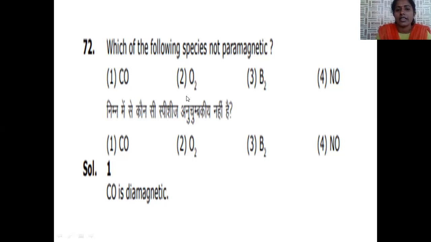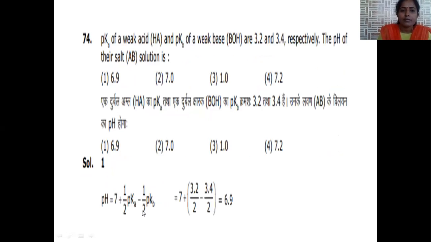Oxygen is paramagnetic, it is a 16 electron system. Two odd electrons are present in its outer shell antibonding molecular orbitals, hence it is paramagnetic. B2 is also paramagnetic due to the presence of unpaired electrons. Nitric oxide is also paramagnetic in nature. The correct option, which is not paramagnetic, is carbon monoxide. It is diamagnetic in nature.